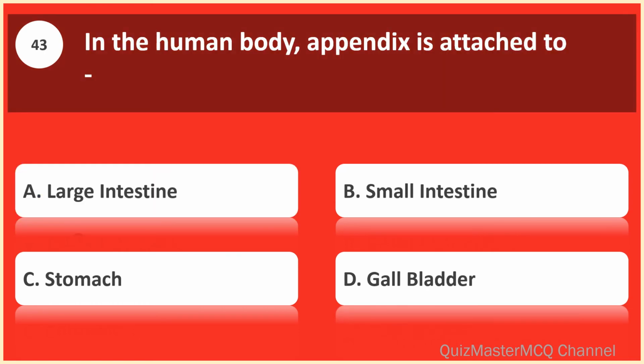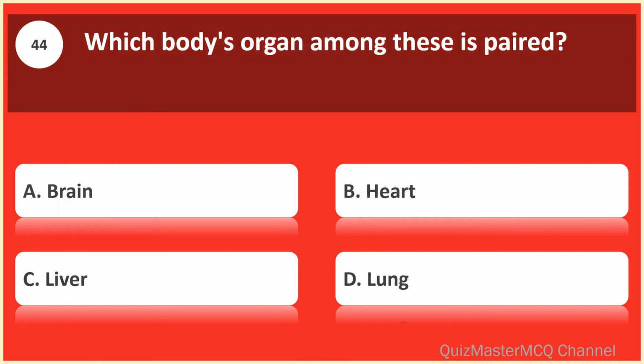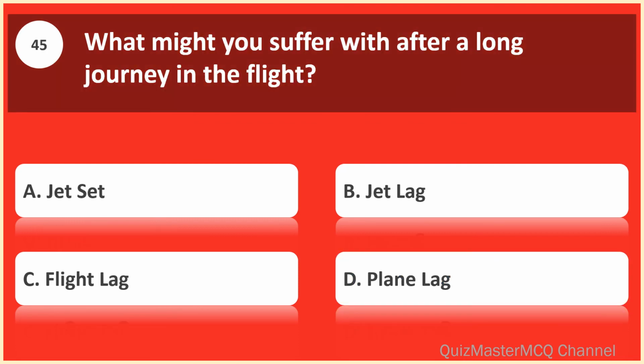In the human body, appendix is attached to large intestine. Which body's organ among these is paired? Lung. What might you suffer with after a long journey in the flight? Jet lag.